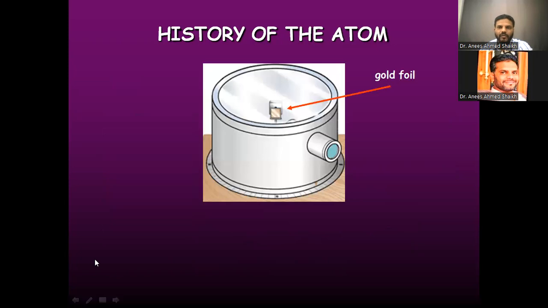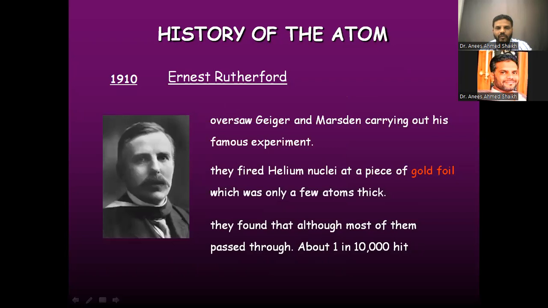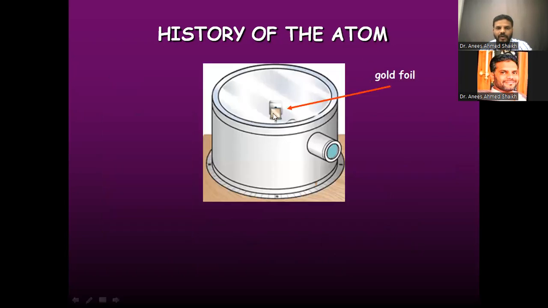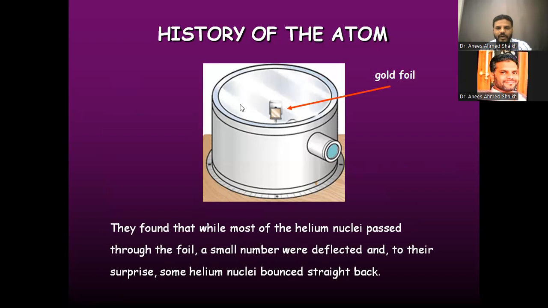Now, this is the pictorial representation of the experiment of Ernest Rutherford. The central part is a gold foil, and the helium particles are directed at it. They found that most of the helium nuclei pass through the foil and very few, about 1 out of 10,000, are deflected. He was surprised that some helium nuclei bounced straight back, coming back from the gold foil.